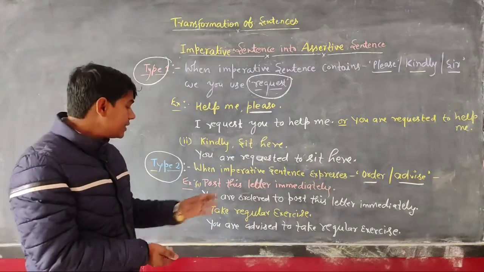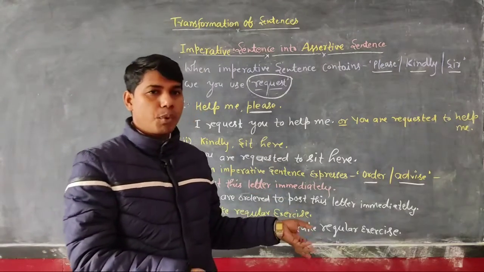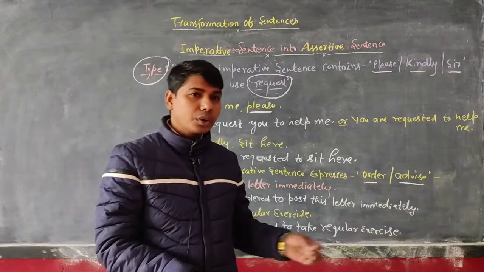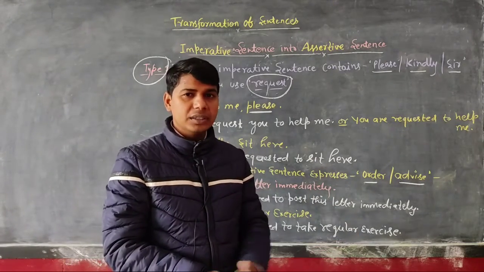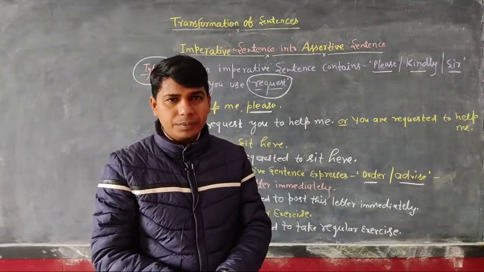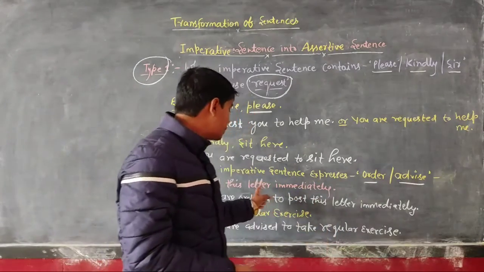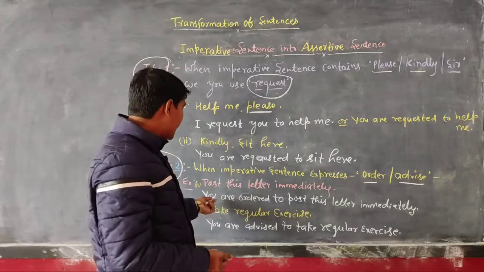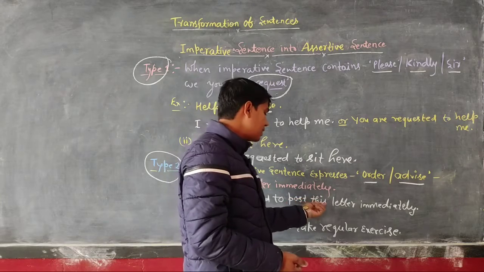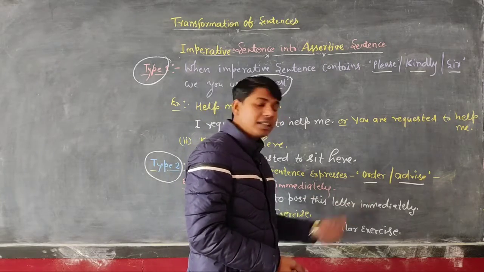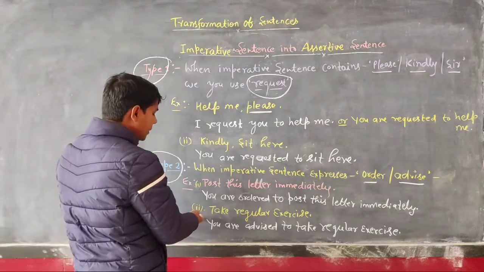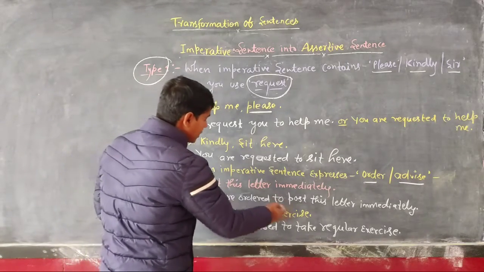What is the meaning of this sentence? It means post this letter right now, immediately. So the sentence gives the sense of order. That is why when you change into assertive, you write first, you are ordered to post this letter immediately.